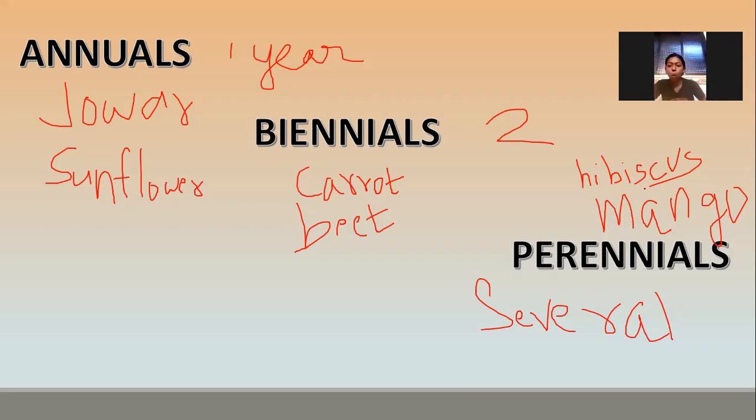Okay. Now tell me, do all plants produce flowers? No. So based on that, we can categorize the plants into 2 groups. The plants which produce flowers, we can call them flowering plants. And the plants which do not produce flowers, we can call them non-flowering plants.